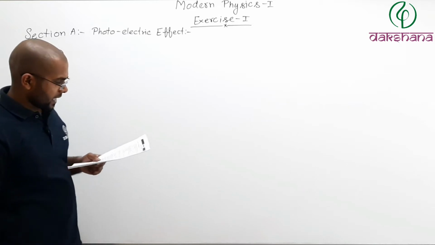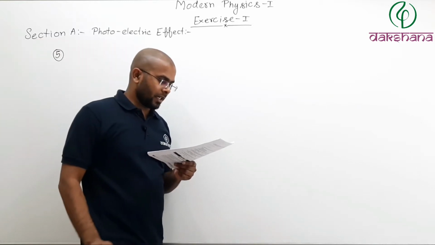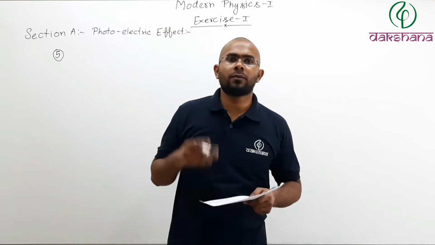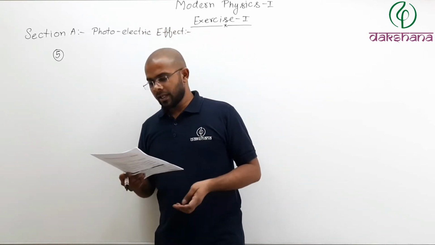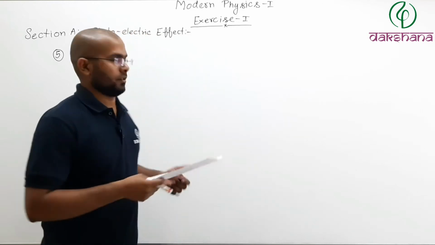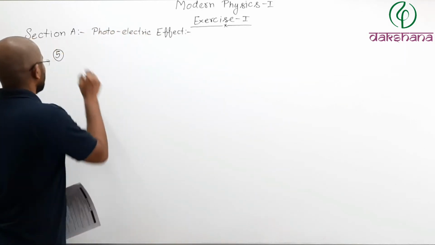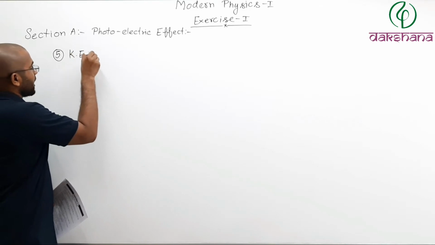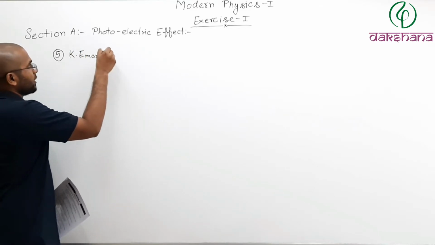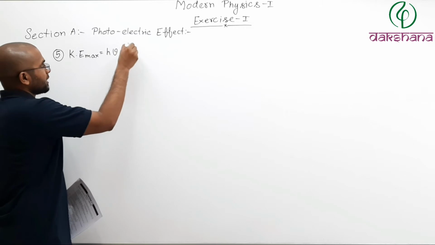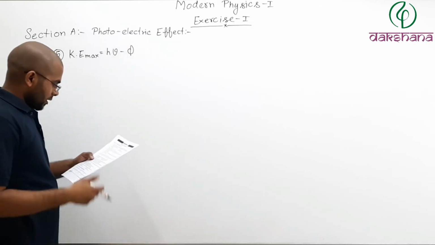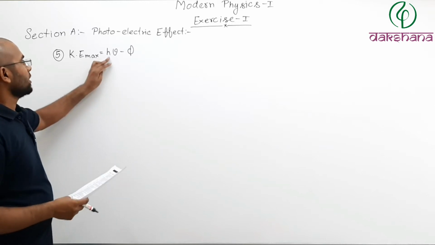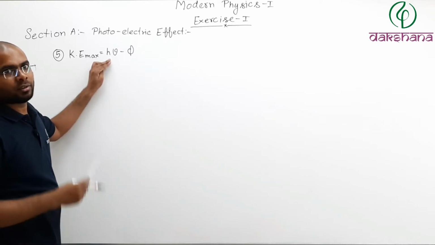The fifth question says that the maximum energy of electrons released in a photocell or photoelectric effect experiment is independent of, it does not depend on. So what is maximum kinetic energy? Kinetic energy maximum is equal to h nu minus phi. Now, kinetic energy maximum depends upon what? h is a universal constant, so leave that.